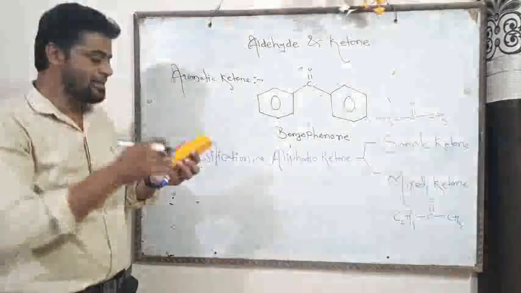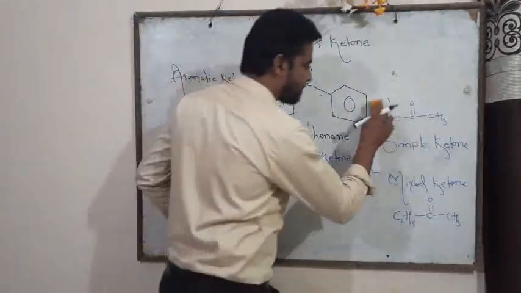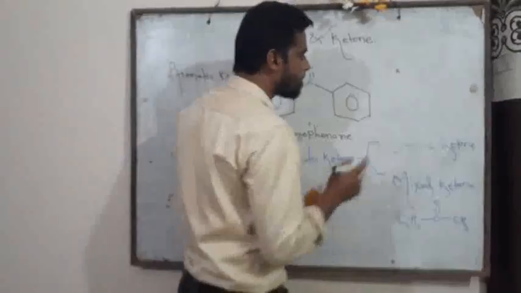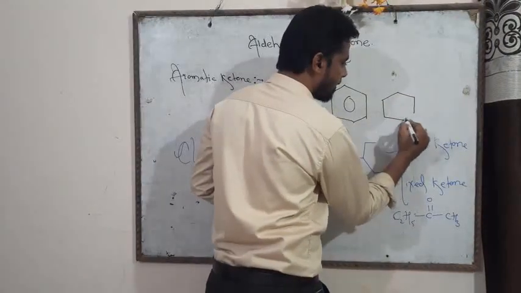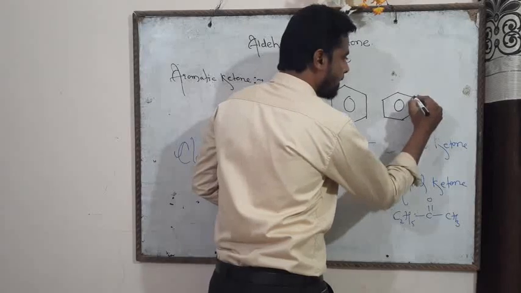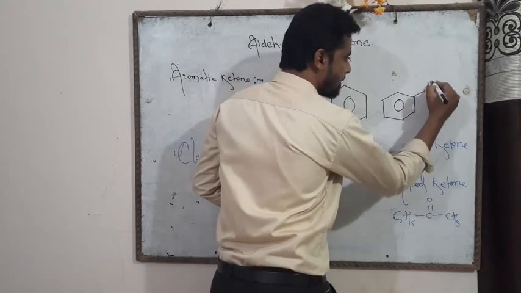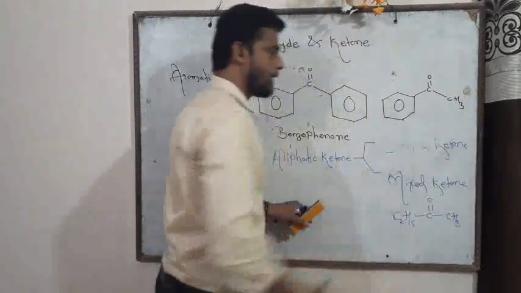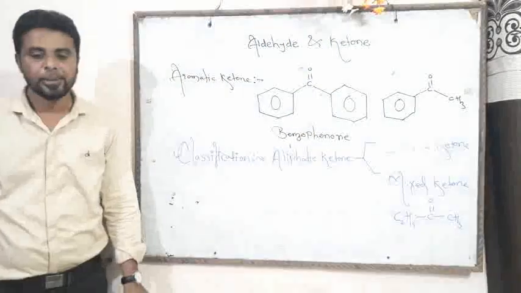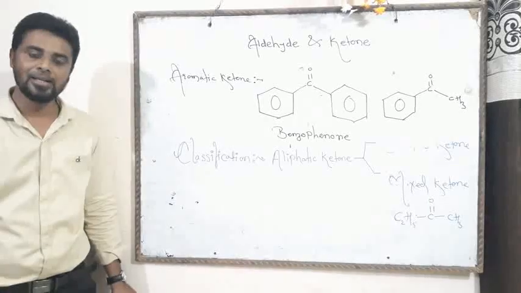Now friend, let's see a second example. We write one more example. Benzene ring, CO group and presence of a CH3 group. It is called methyl phenyl ketone.